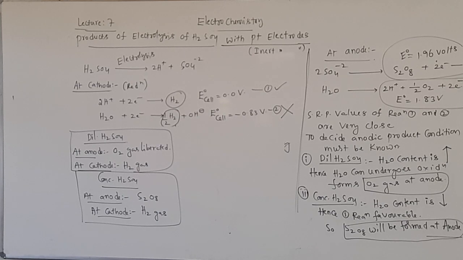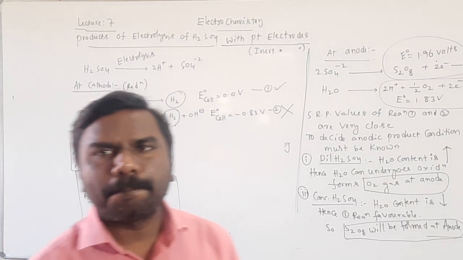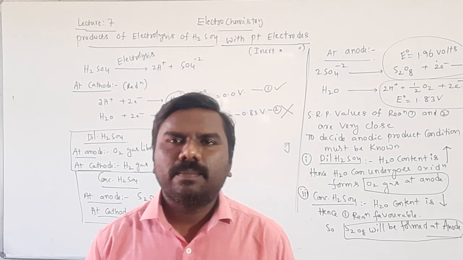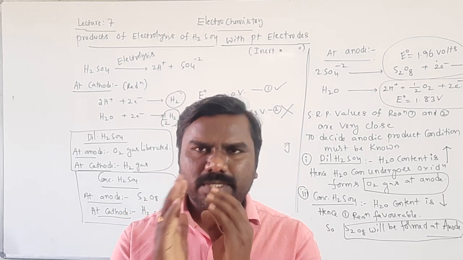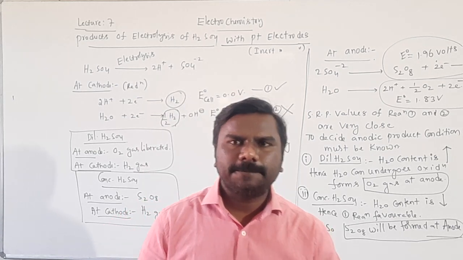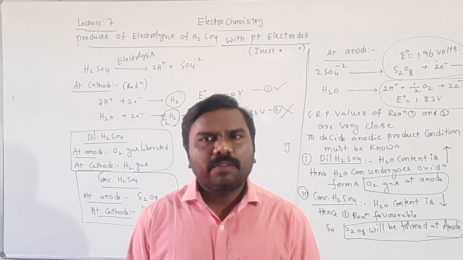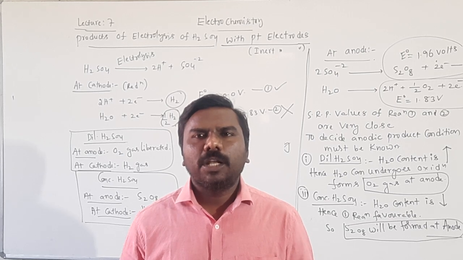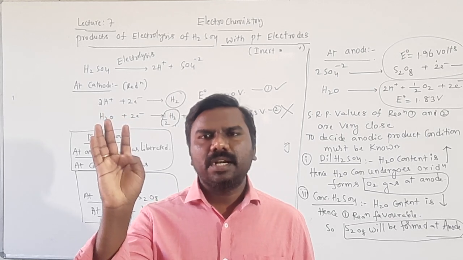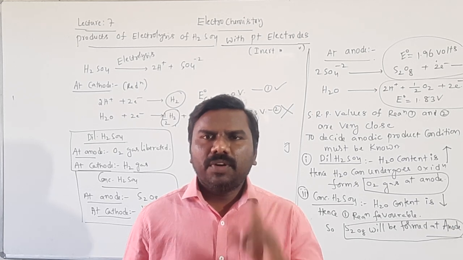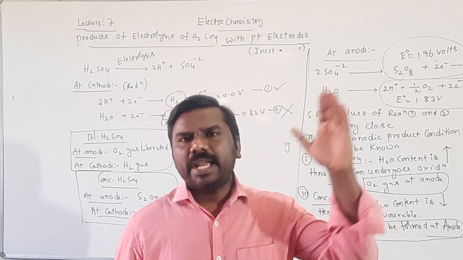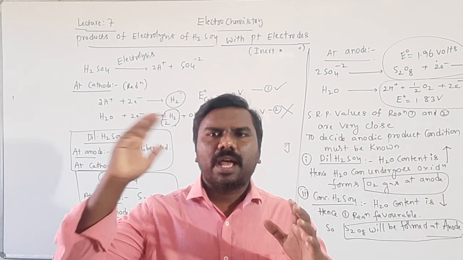Okay, these are the possible questions from products of electrolysis. Once again, I will tell you a simple conclusion: products of electrolysis depend upon the nature of the electrolyte, whether it is a fused one or an aqueous one. If it is fused, cation at the cathode, anion at the anode.